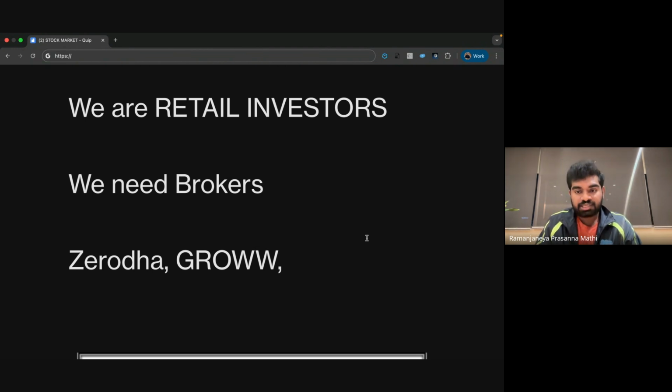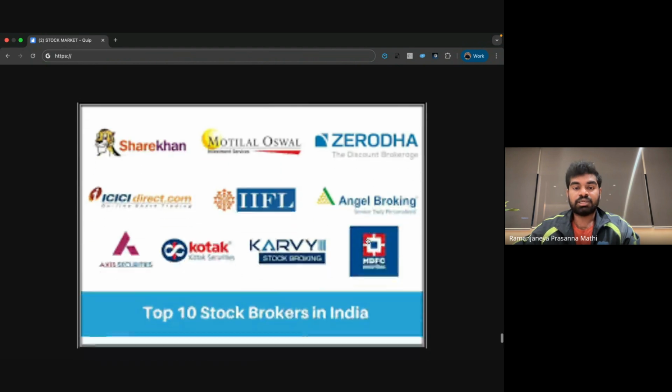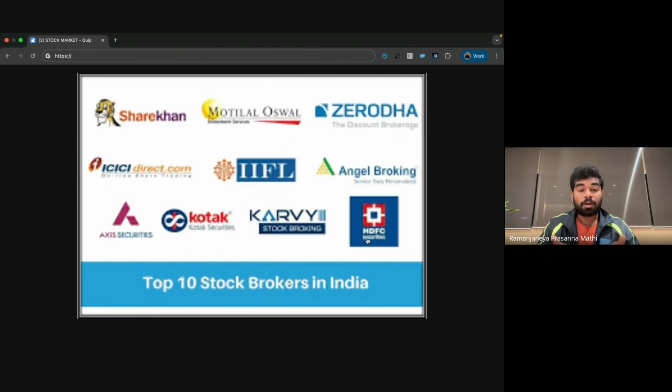These stock brokers act as intermediaries, mediators between the investors and the company. So that's why these are called stock brokers. This Zerodha and Groww, all those things. And see in this slide, here are the top 10 stock brokers: Zerodha, Angel Broking, Kotak, Axis, iGrow. All these are examples of stock brokers.